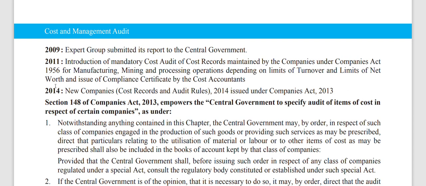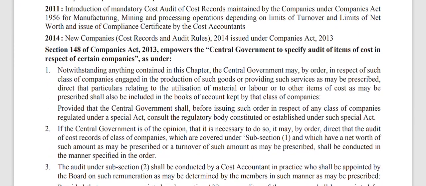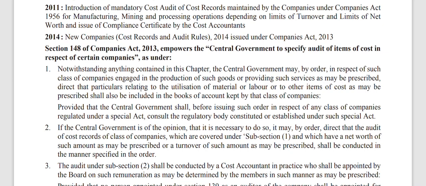So during 2014, the Companies (Cost Records and Audit) Rules 2014 were issued under the Companies Act 2013. For us, whatever we are reading now is the Companies Act 2013 after many amendments, as you are aware. Then this section we saw multiple times: Section 148 of the Companies Act 2013 empowers the central government to specify audit of items of cost in respect of certain companies as under.